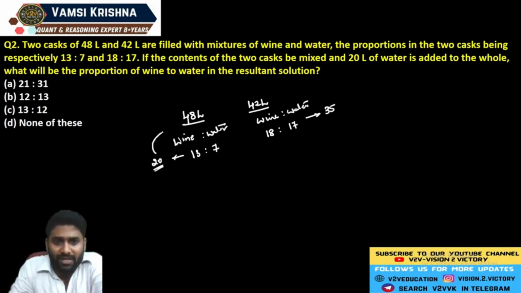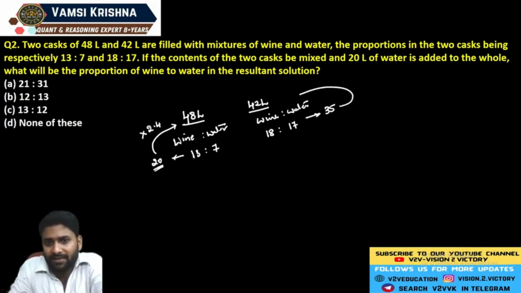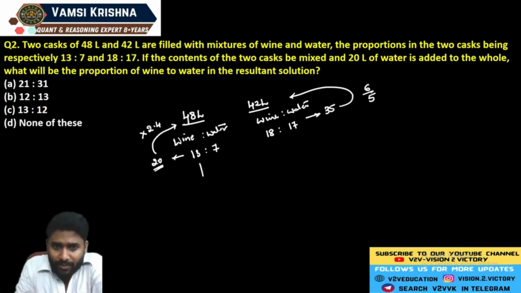Now check it out. If 20 becomes 48, each number is multiplied by 2.4. In the same way, 35 becomes 42, meaning 42 divided by 35. You will get cancellation in the 5 table: 5 sixes are 30, so each unit is multiplied by 6/5, which is 1.2. Now how many units of wine do you get in the first case? 13 multiplied by 2.4: 13 twos are 26 and 13 times 0.4 is 5.2. Total, you get 31.2 units of wine.